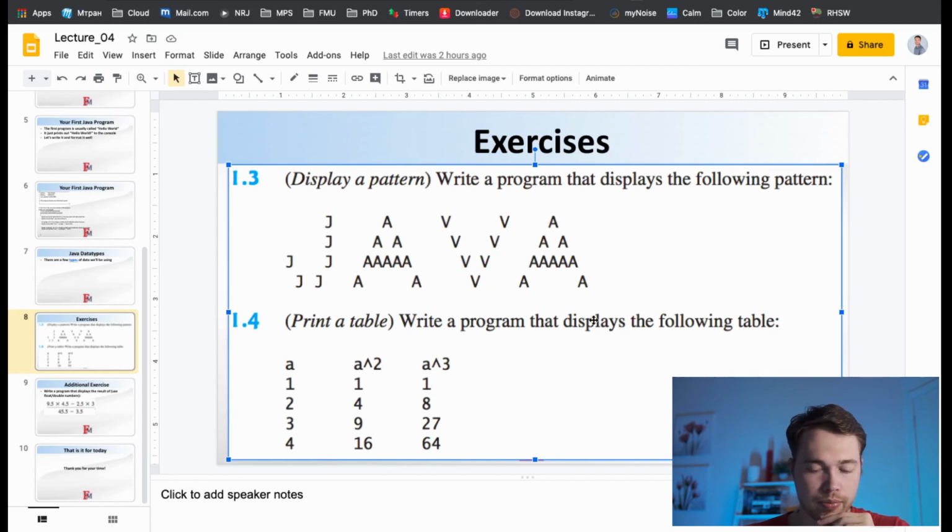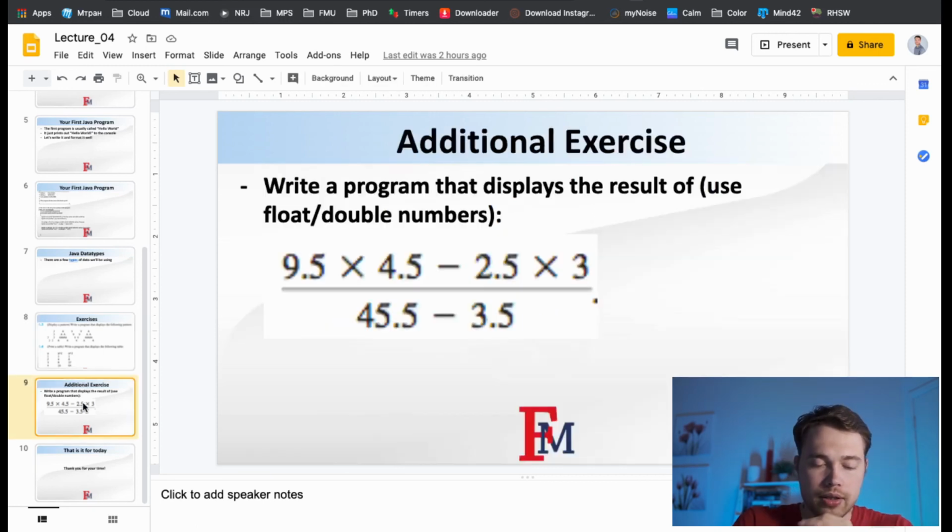Print a table. Write a program that displays the following table: a, a squared, a cubed. 1, 1, 1. 2, and then 2 squared is 4, 2 cubed is 8, then 3, 9, 27, 4, 16, 64. So 4 squared is 16, 4 cubed is 64. And also do this additional exercise.